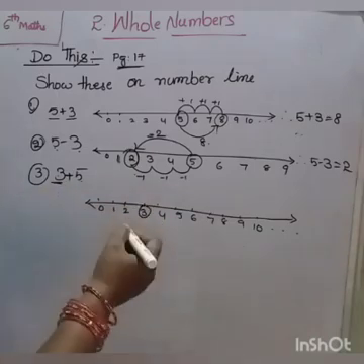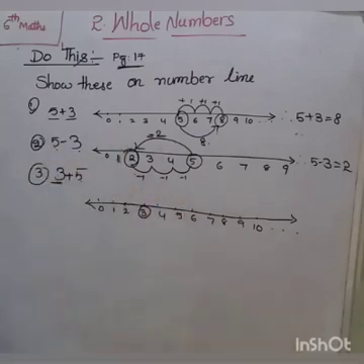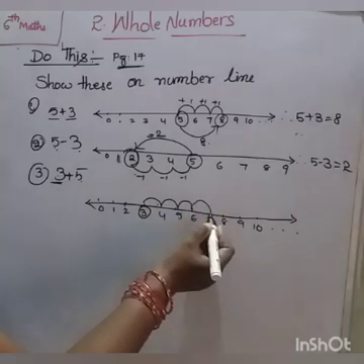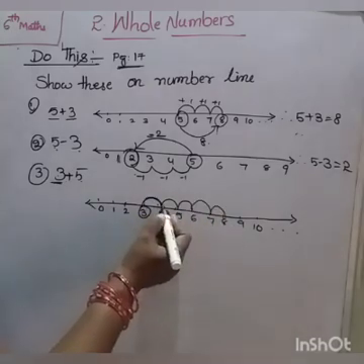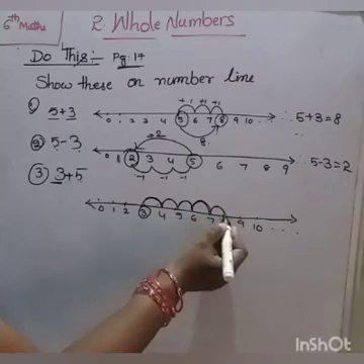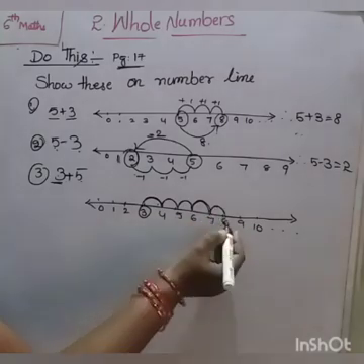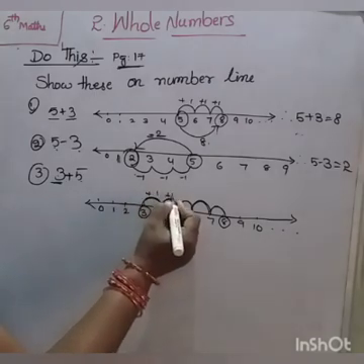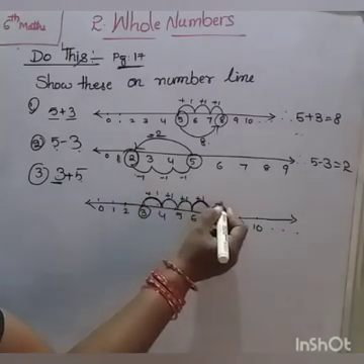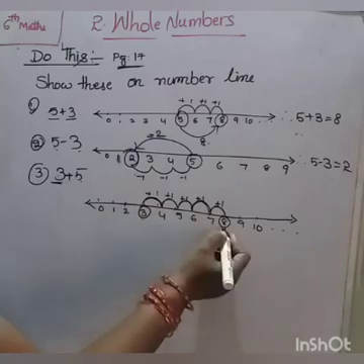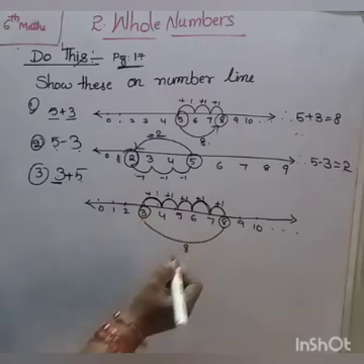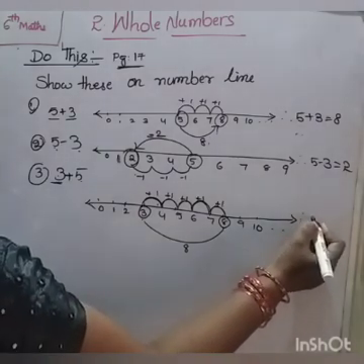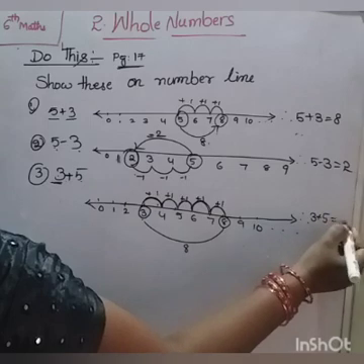Here it is addition, so move forward. 1, 2, 3, 4, 5. What do we get here? 8. Plus 1, plus 1, plus 1, plus 1, plus 1. So hence, 3 plus 5 equal to 8.